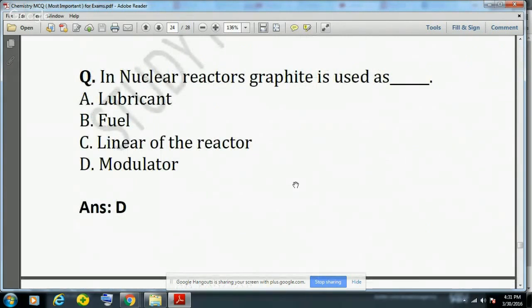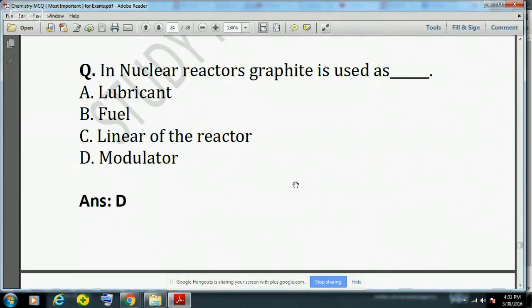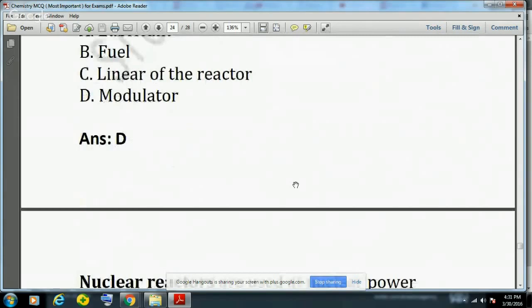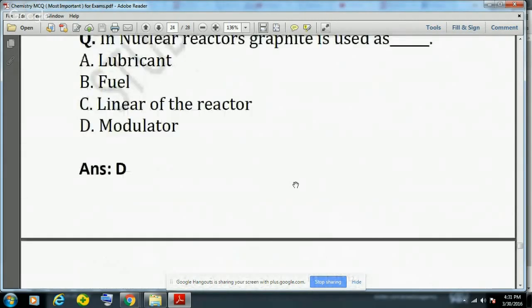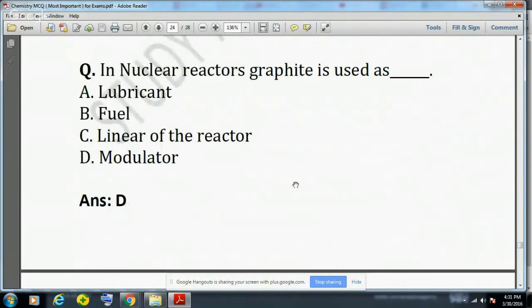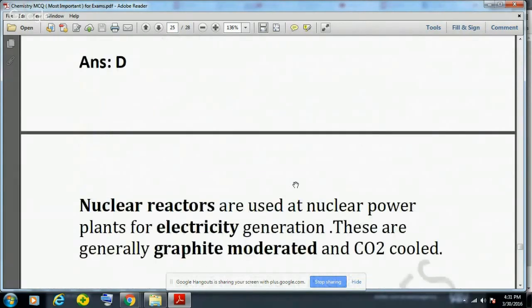Another question is, in a nuclear reactor, graphite is used as a moderator. It is not modulator actually; it is moderator. It slows down the speed of the neutrons. Nuclear reactors are used at nuclear power plants for electricity generation, and these are generally graphite moderated and CO2 cooled. So graphite is used as a moderator in nuclear reactors.